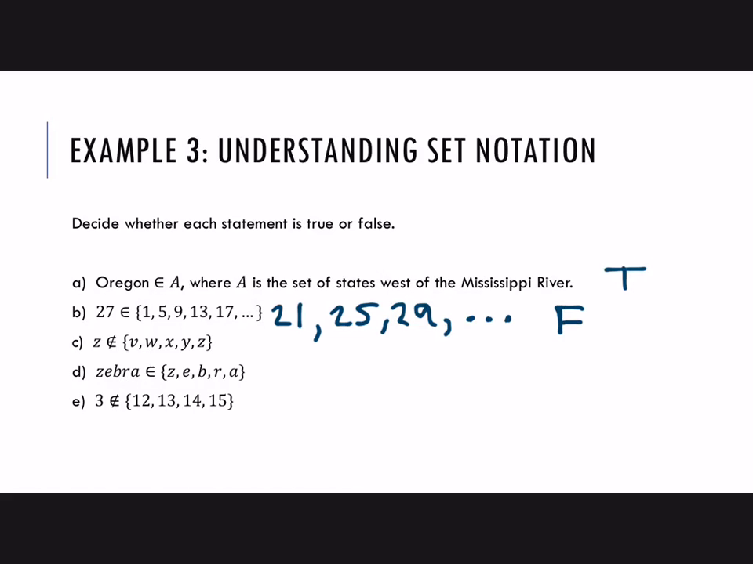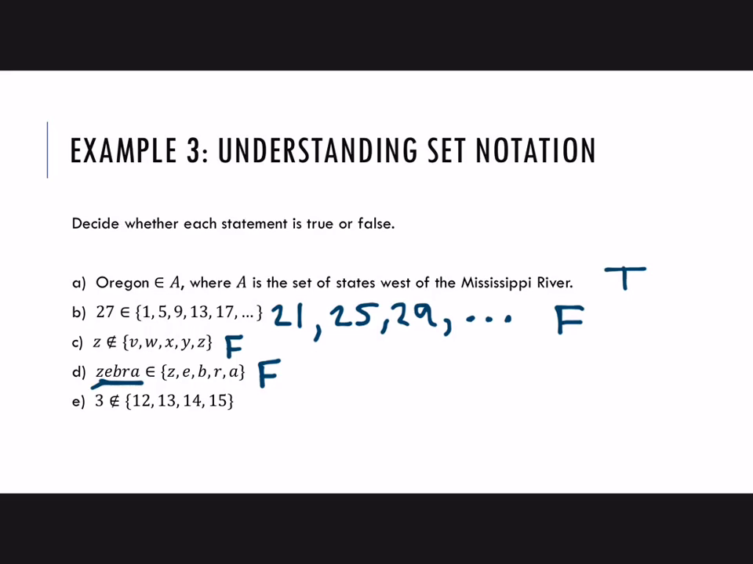Okay, Z is not an element of the set containing V, W, X, Y, and Z. That's false. Z is in the set. Okay, part D, zebra is an element of the set containing Z-E-B-R-A. Okay, kind of a trick here, but zebra, if we're looking at this as an element, that means the whole word as an entire word, right? And we don't actually see the whole word in the set, we just see single letters making up zebra, so this is also false.